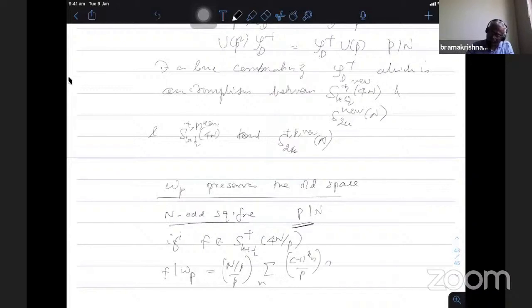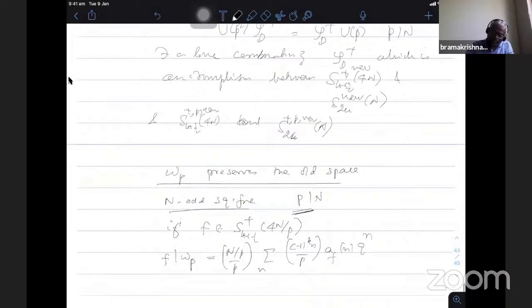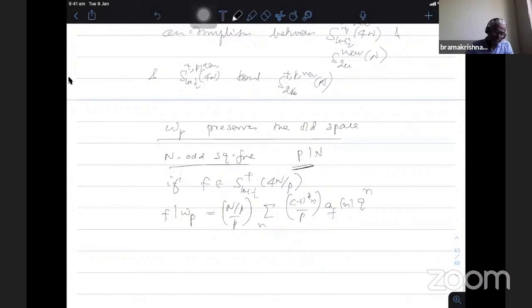Go through that. a_f(n) q^n, that comes out. So I have to put a bracket here, plus minus 4 by P power minus k minus half, n by P, P power minus half, f bar WP into (P 0; 0 1), P power minus half.